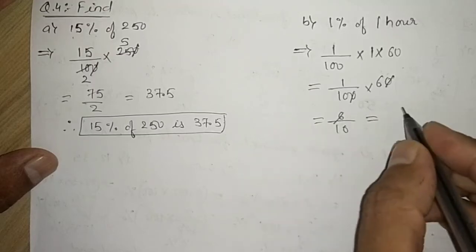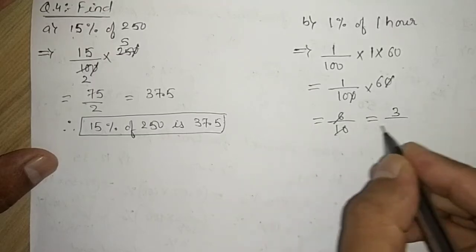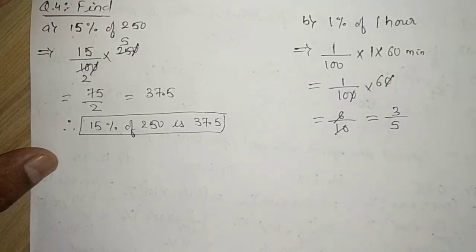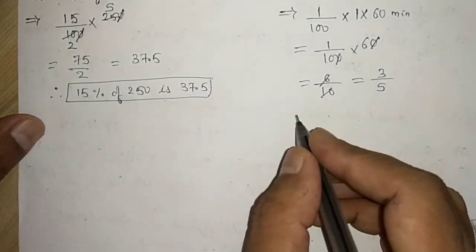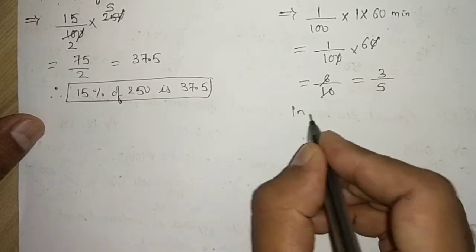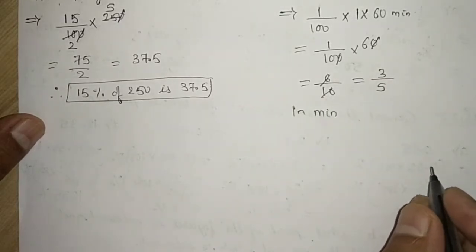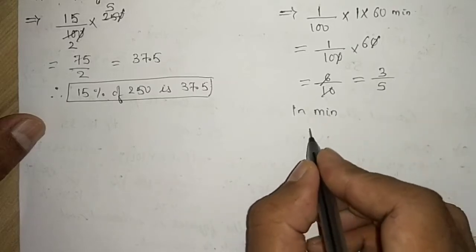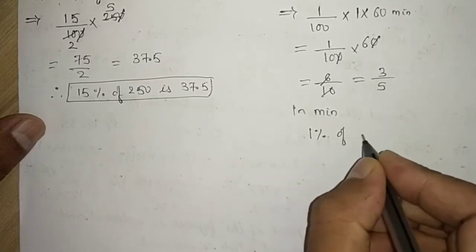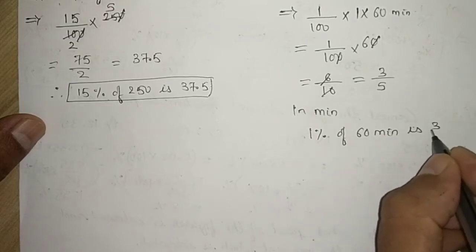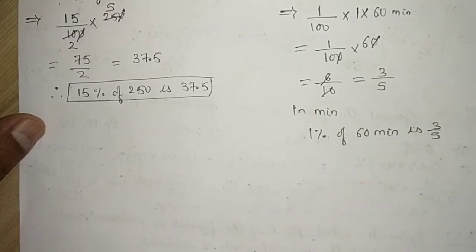Further cancelling it, 2 3s are 6 and 2 5s are 10. So I will get 3/5 in minutes. This answer which came will be in minutes. 1% of 60 minutes is 3/5.